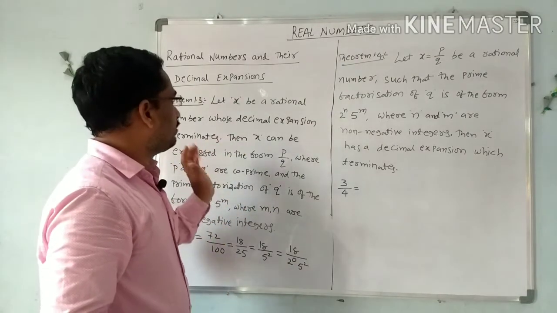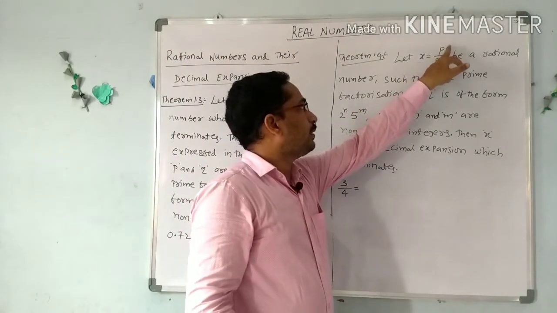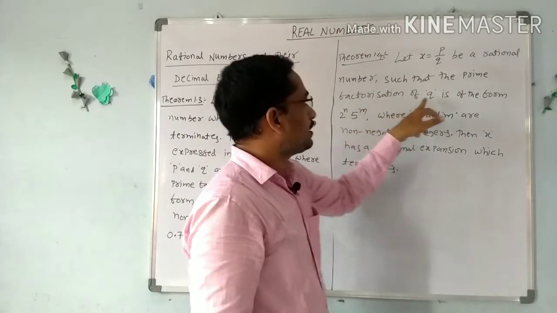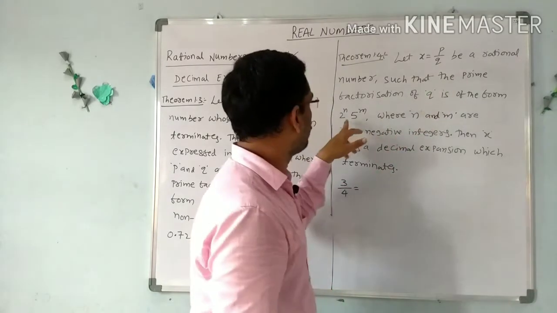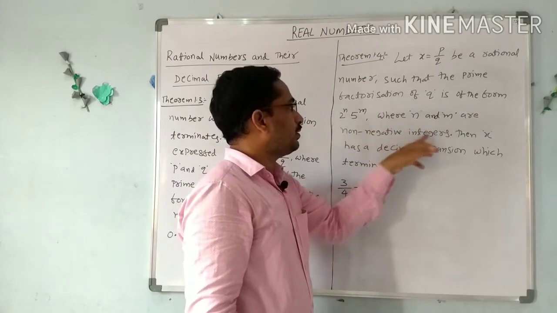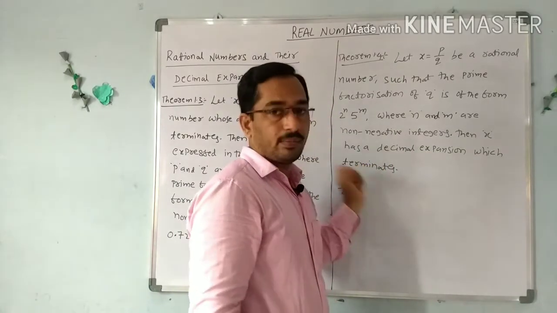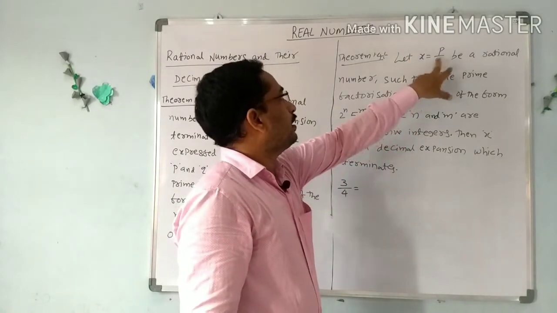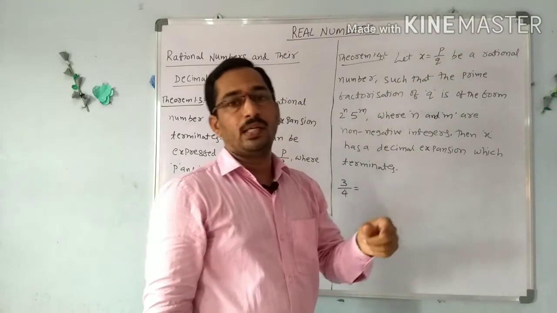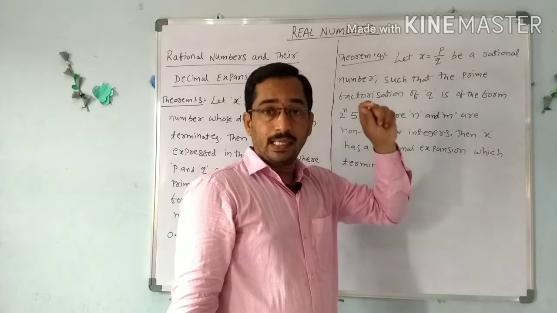Now the quite opposite, the converse, the reverse of this theorem. Let x be a rational number of the form p by q, such that the prime factorization of q is of the form 2 power n into 5 power m, where n and m are non-negative integers. Then x has a decimal expansion which terminates. It means if a rational number is of the p by q form, where p, q are co-primes, and the denominator q is of the form 2 power n into 5 power m, then it is a terminating decimal.